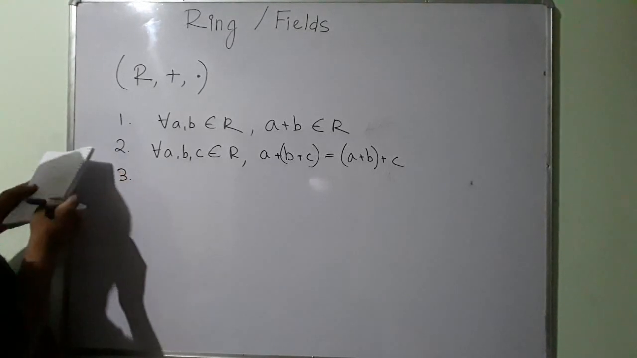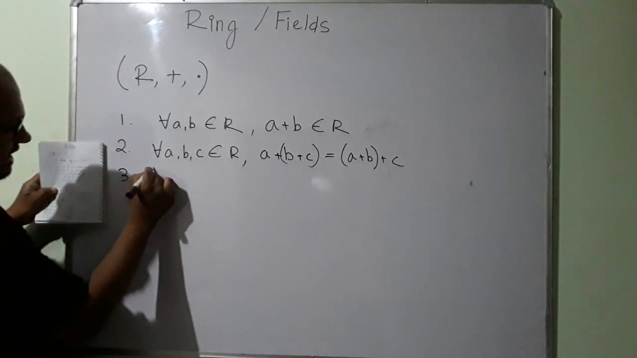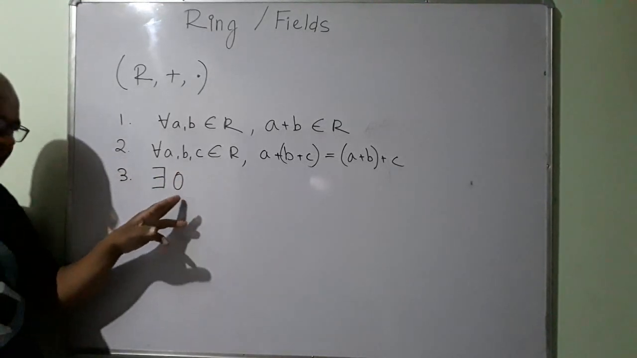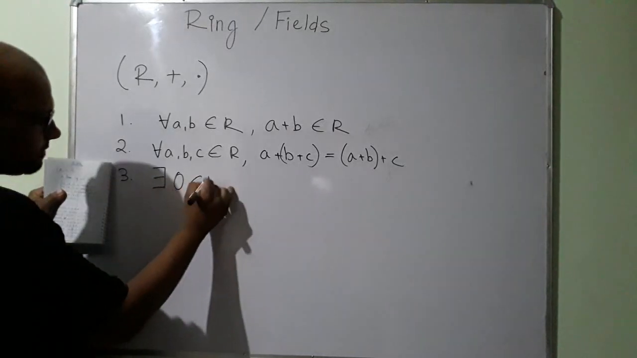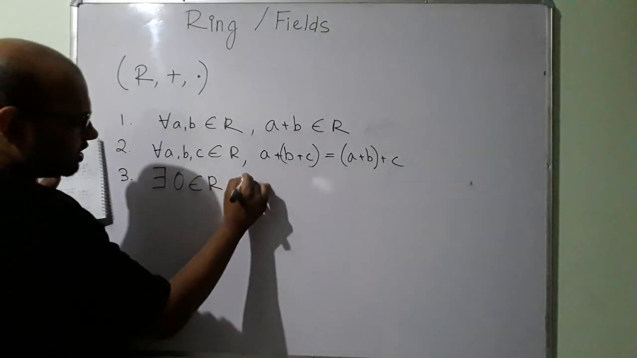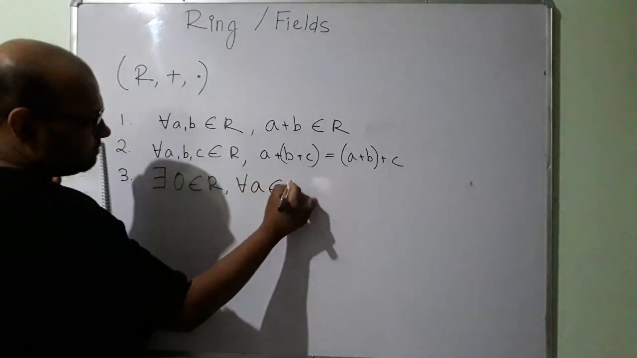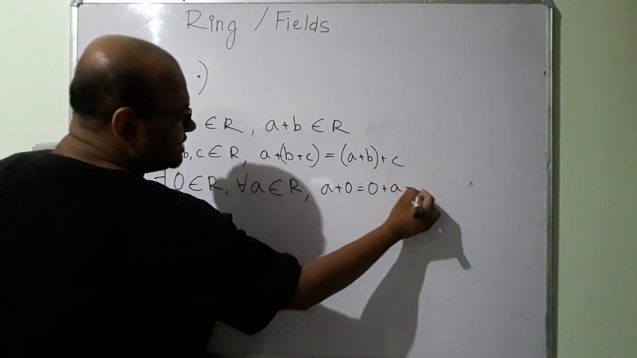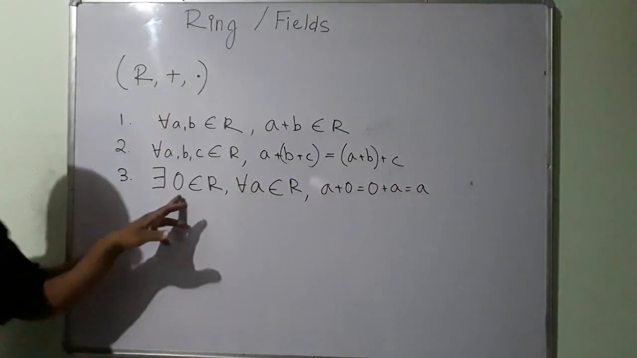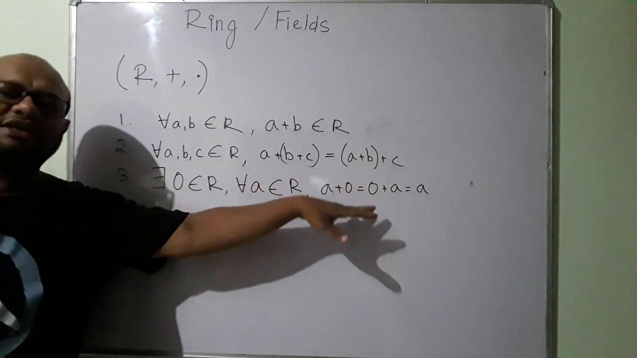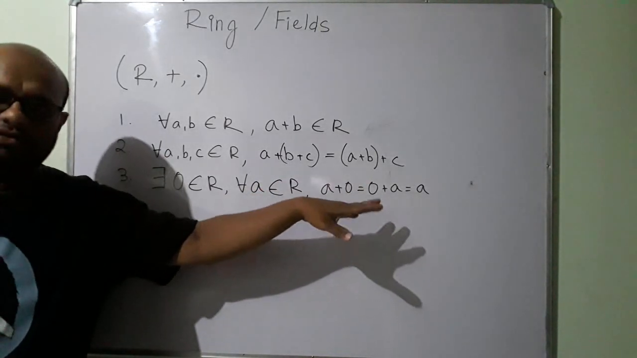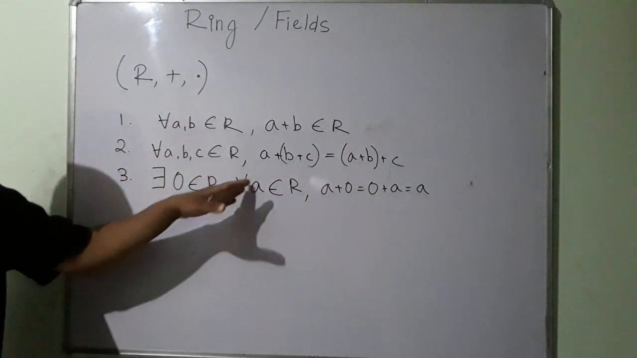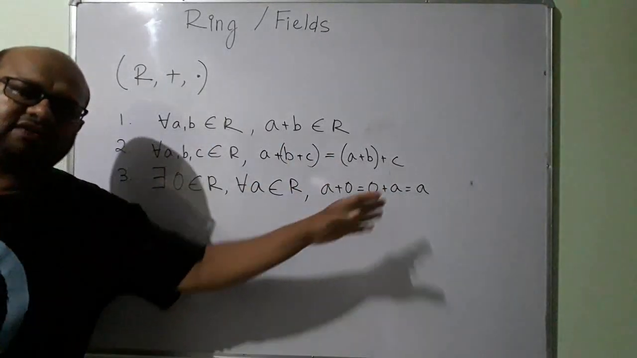Rule number 3: there must exist some zero element that belongs to R, such that for all a that belongs to R, a plus 0 is equal to 0 plus a is equal to a. In other words, this zero element is the additive identity. So the additive identity must exist, and this is the definition of the additive identity.